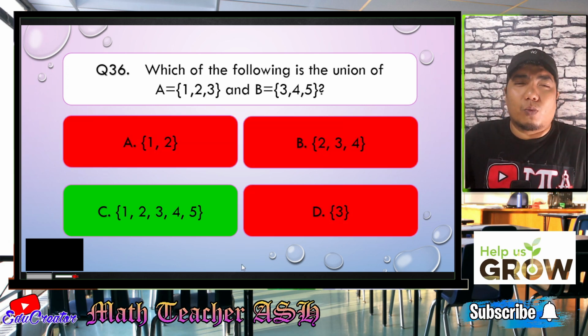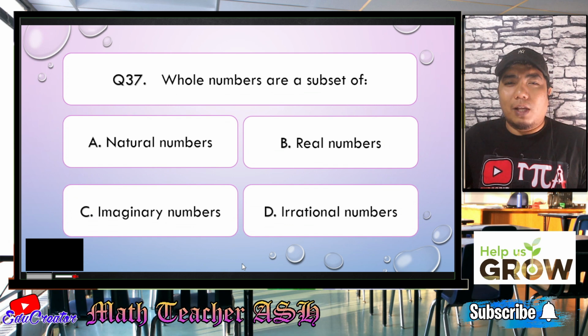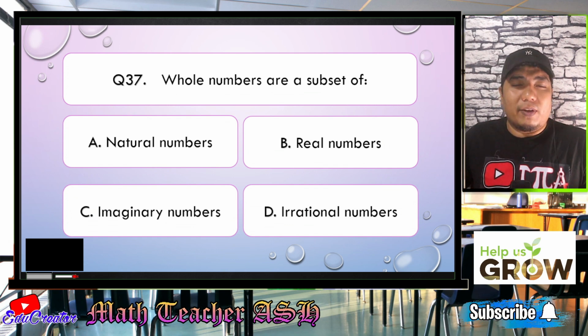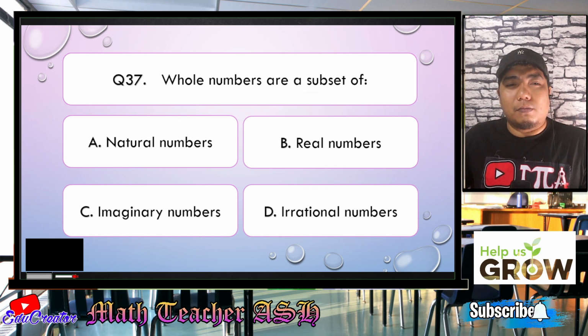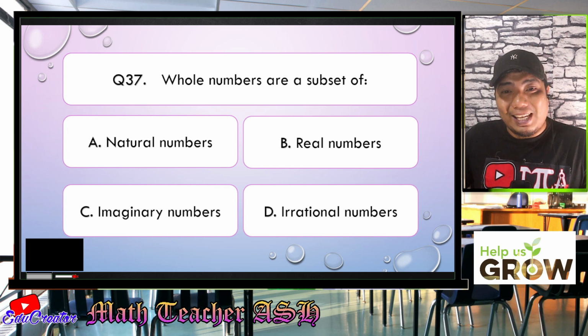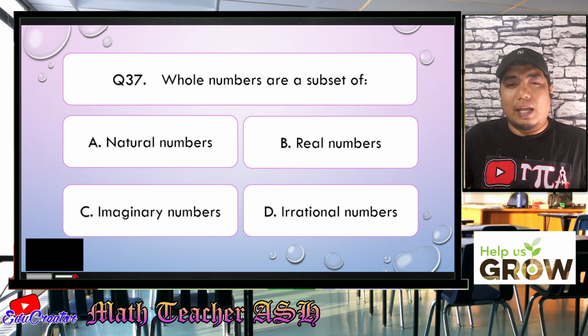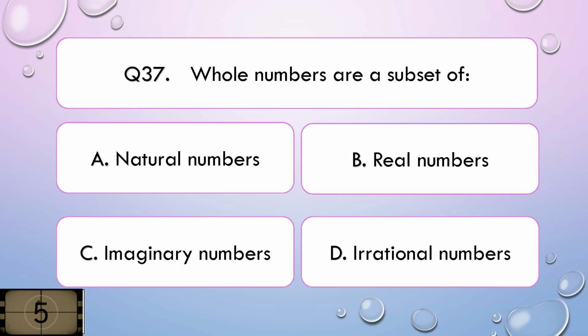Now let us go to question number 37. Whole numbers are a set or a subset of A, natural numbers, B, real numbers, C, imaginary numbers, or D, irrational numbers. I'll give you 5 seconds to think about your answer.